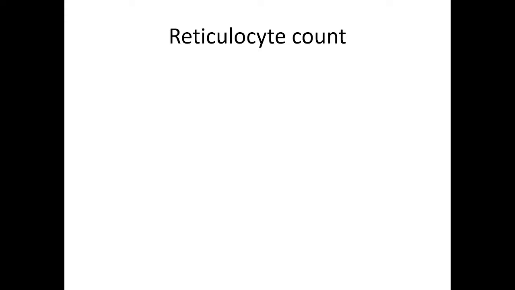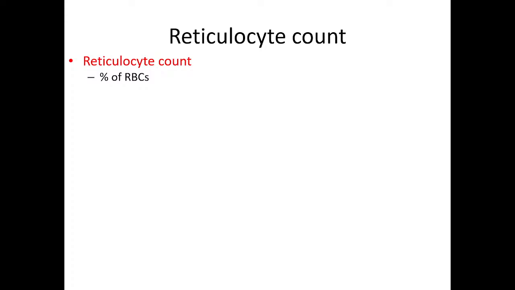This is seen in the peripheral smear as polychromatophils, because there will be some bluish hue. So, if polychromatophils are reported in the peripheral smear, then those are reticulocytes. Otherwise, reticulocytes are seen with different stains, and they will be counted in a Coulter machine also.